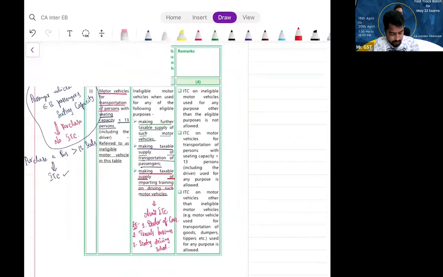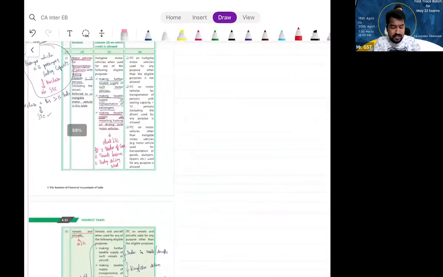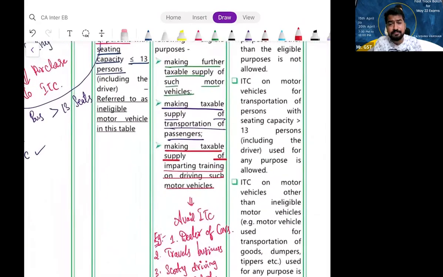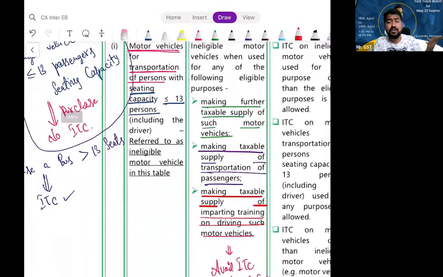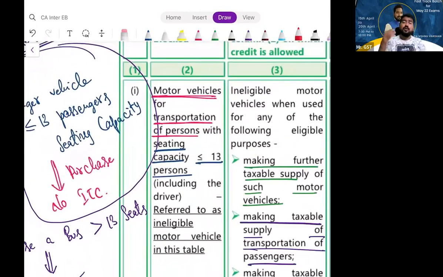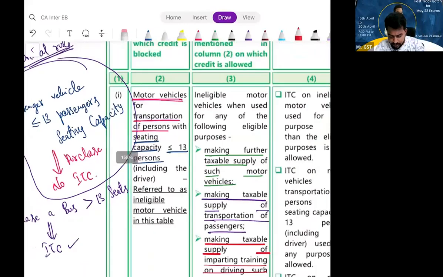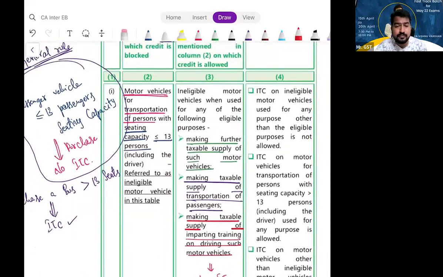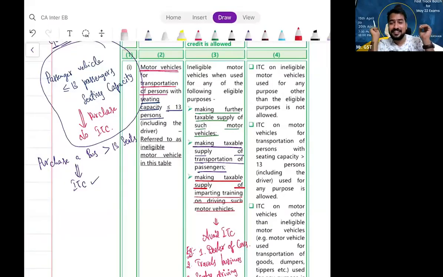Transportation of goods, obviously, is not an ineligible motor vehicle for us. Even whether they say that in the exception or not, it doesn't matter to us. Why? Because what did they tell? Ineligible is such motor vehicle which is for transporting passengers. So obviously, any vehicle you purchase for transporting goods is eligible for ITC. We did not discuss that also. Clear? That is why I give you an example. If you purchase a lorry, can you take ITC or not? Yes. Right. So let us proceed.